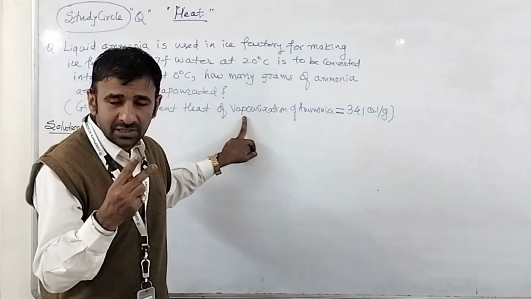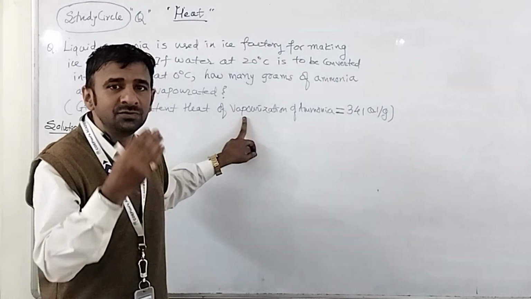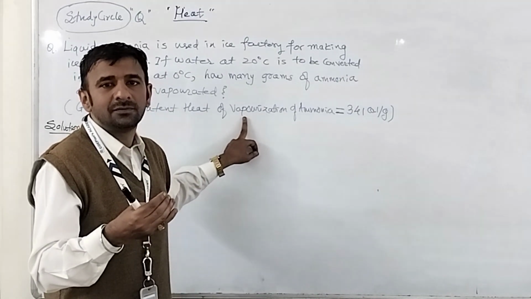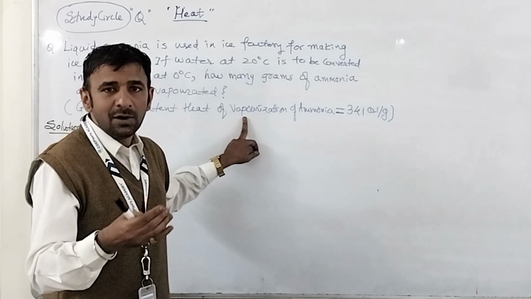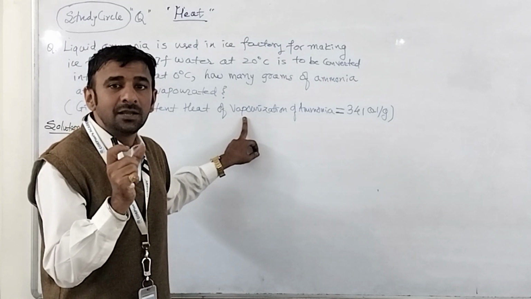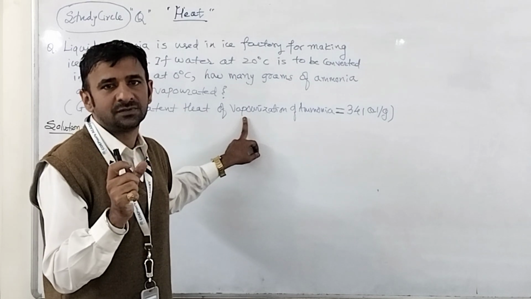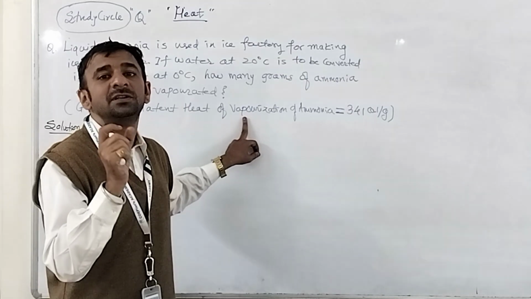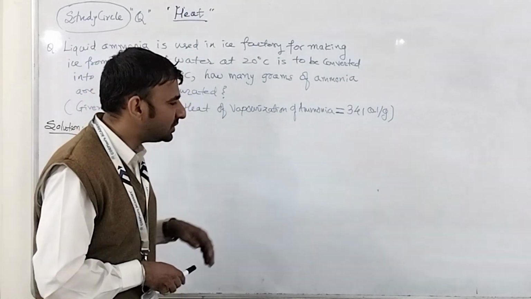So naturally you are given latent heat of vaporization for ammonia, so we are going to use it for change of state. Second thing, we also have one more change of state, of water at 0 degrees Celsius to ice at 0 degrees Celsius. And why is this so? Because at change of state, no temperature change is observed. So whenever there is a change of state, the temperature remains the same. Okay, so let's start the question.